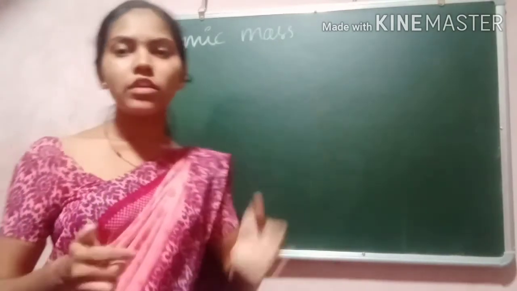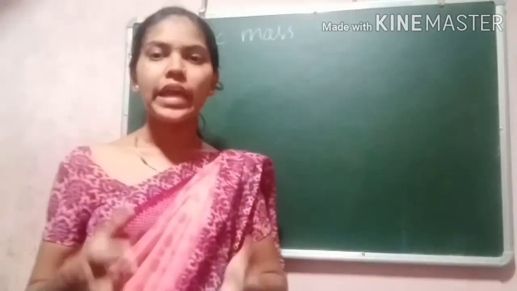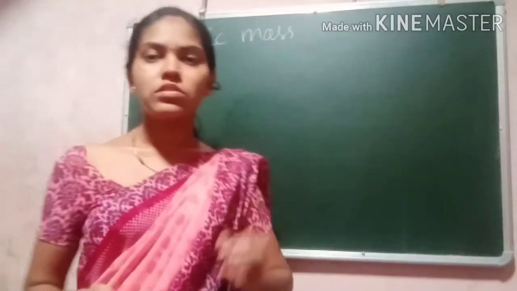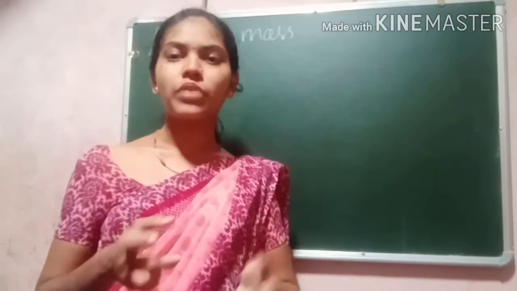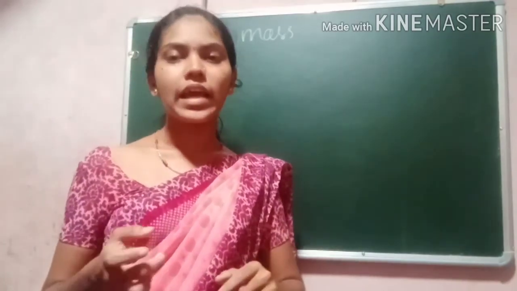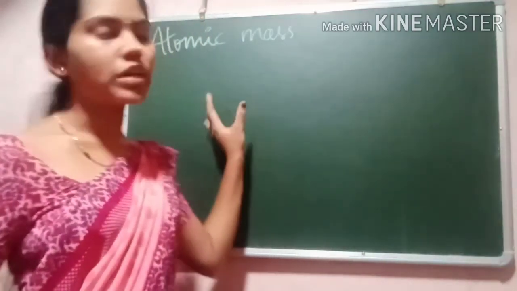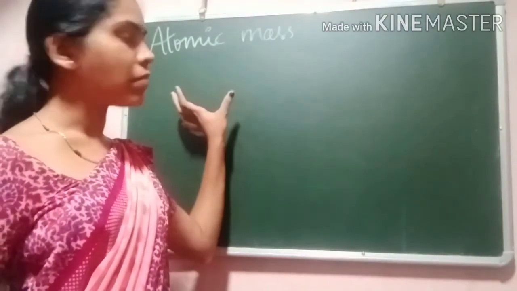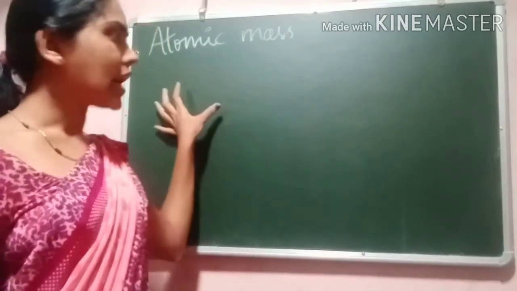In Dalton's atomic theory, he explained this atomic mass. He took the postulates from different scientists and explained the relationship between the atomic mass, the mass of the compound and the reactants.